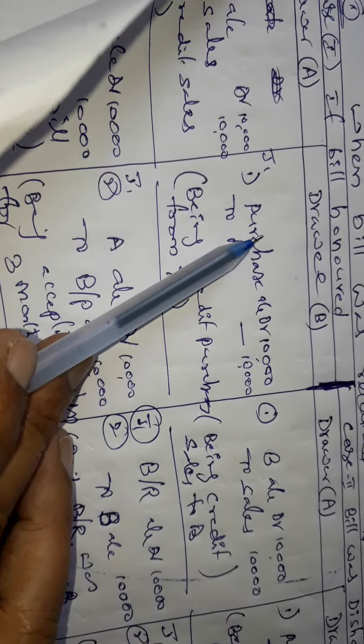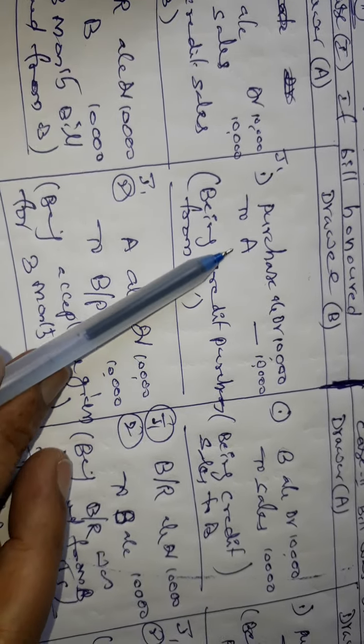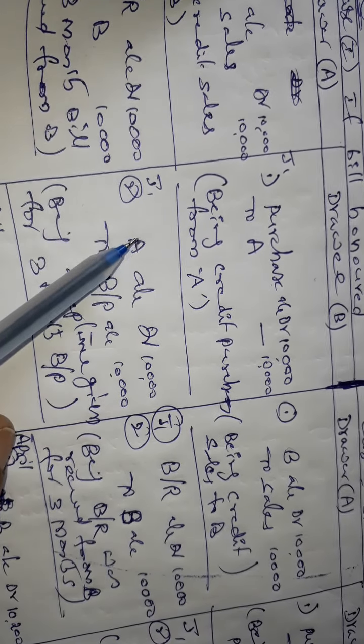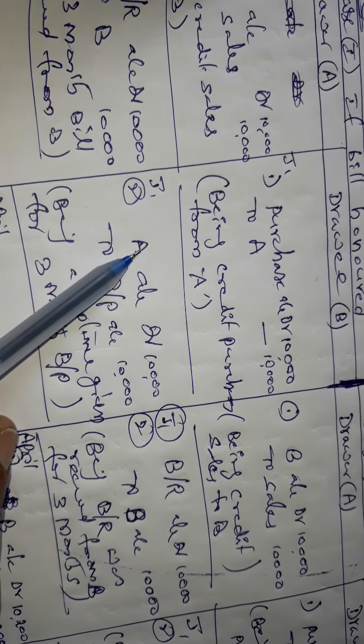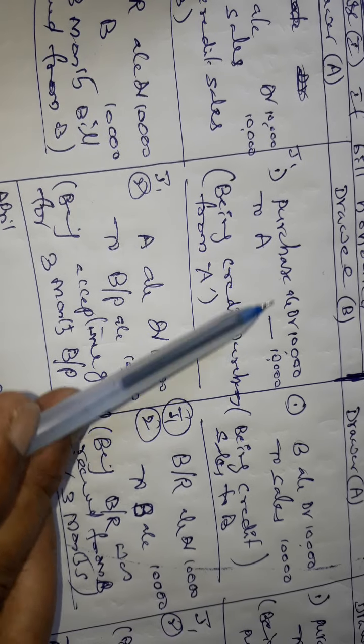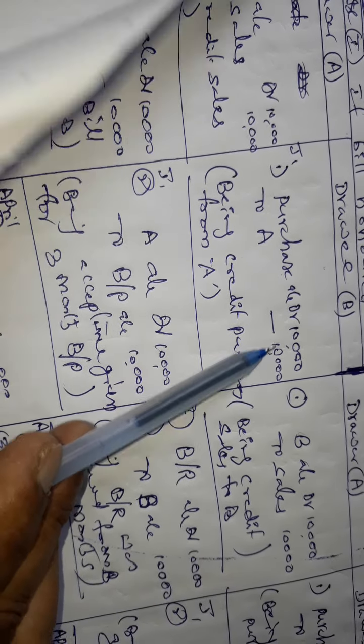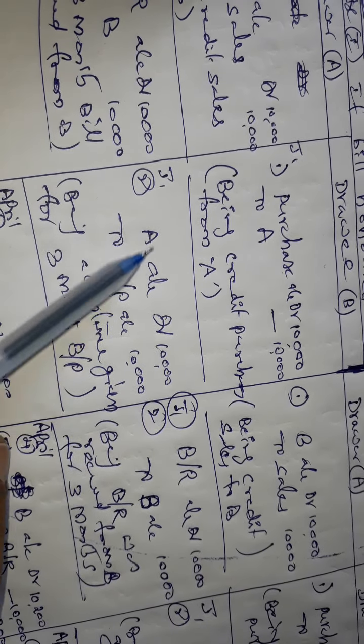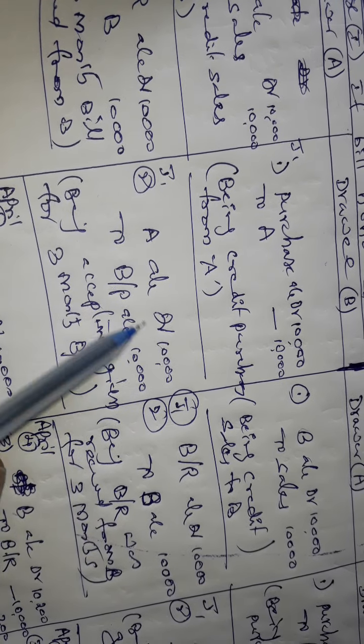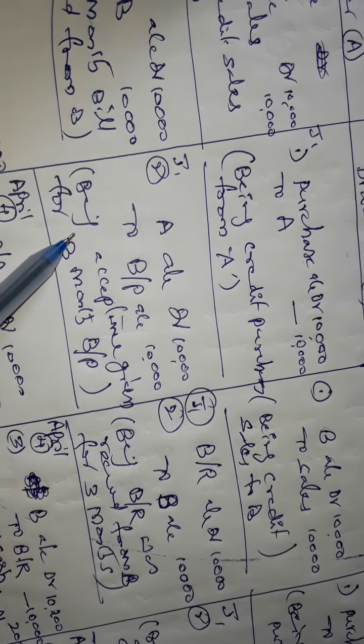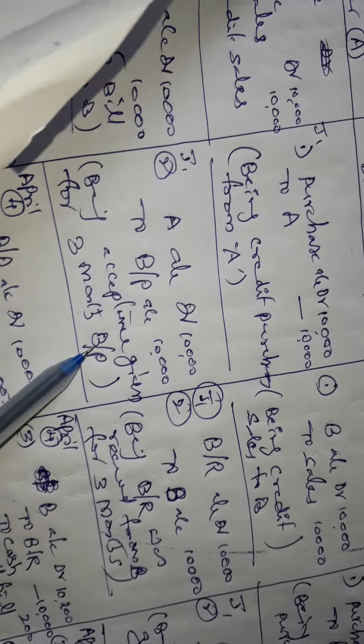So here the first entry is purchase to A, for this credit balance. Now we have given a bill to A. That's why for the cancellation purpose I am debiting. So A account Dr to bills payable account 10,000. Being bill was accepted for 3 months period.